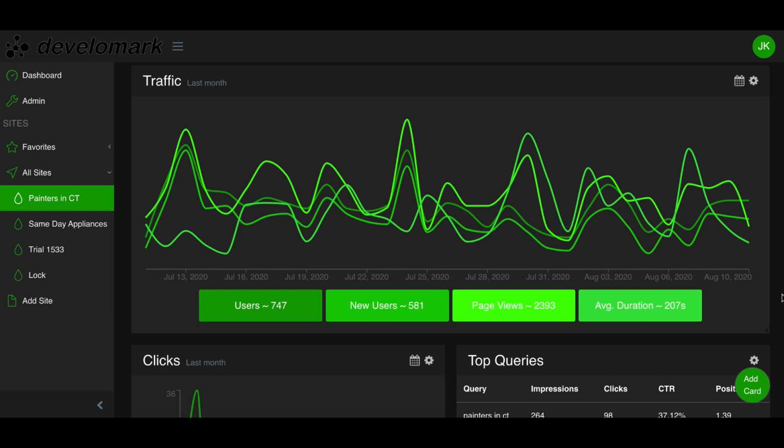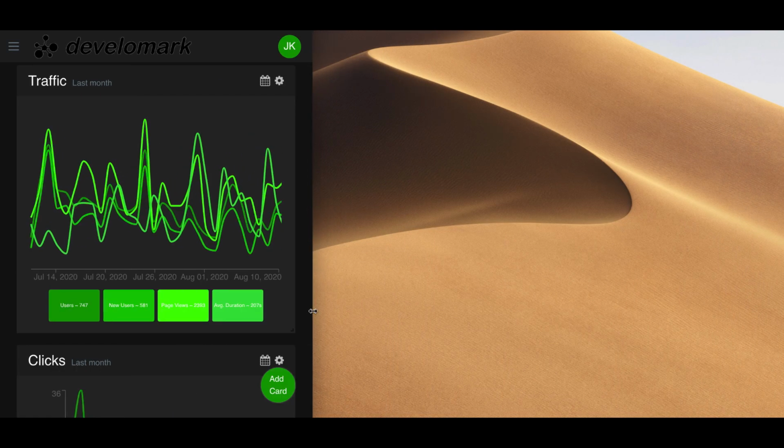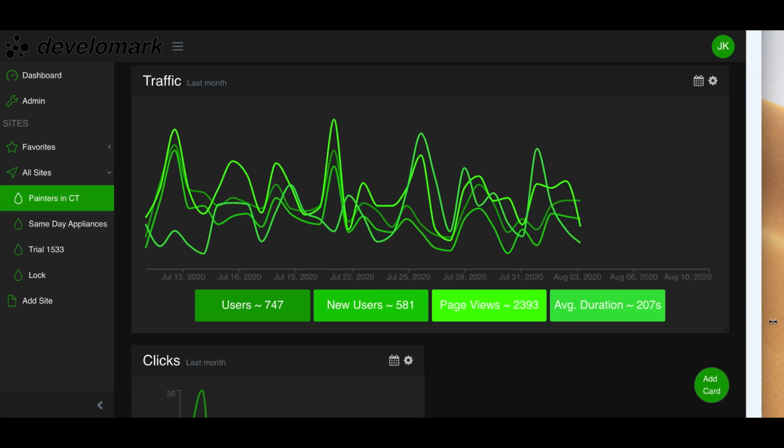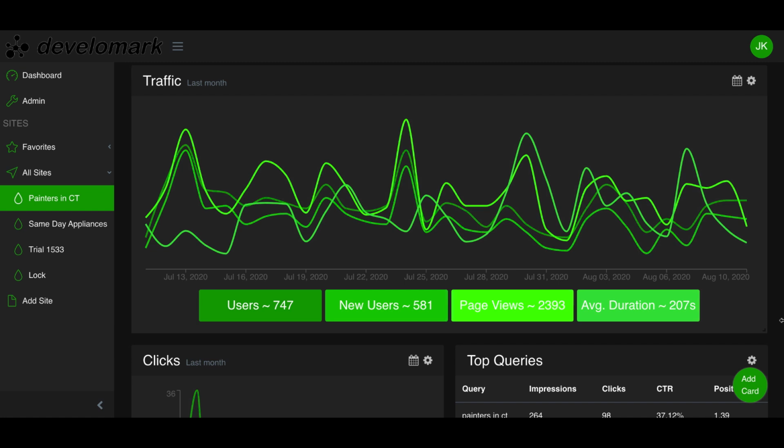What's even cooler about this is if I took this and squeezed it down to mobile, you can see that it also has a nice mobile view. That's going to be really nice because we're going to have a mobile application that your clients are going to be able to use.